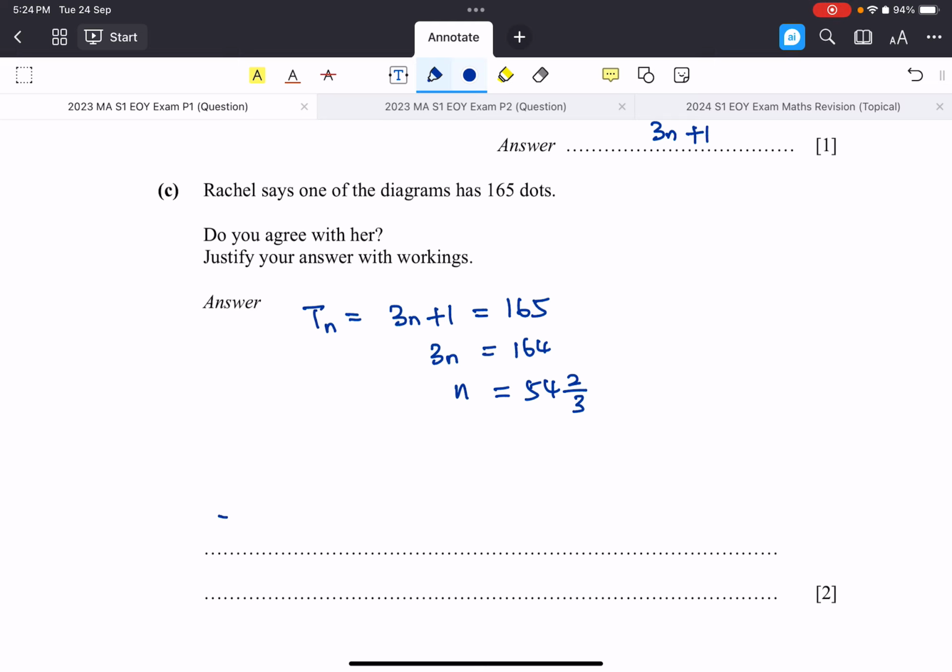And then after that, you disagree, right? I disagree, right? Okay, or say no, I do not agree. I think sure, why not? Let's follow the way the question is structured. So no, I do not agree. And then what exactly is the reason? The reason is, right, you need to explain it in terms of n. n is not an integer, right? So this is what we want to do. We want to actually find the value of n and show that it's not an integer. Okay, right, moving on, next one.